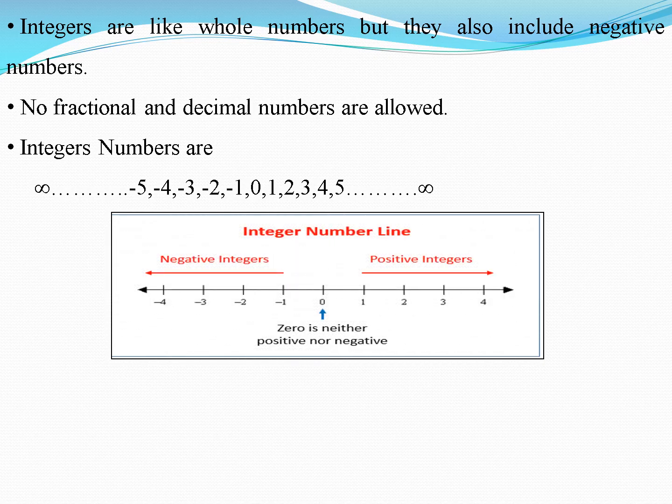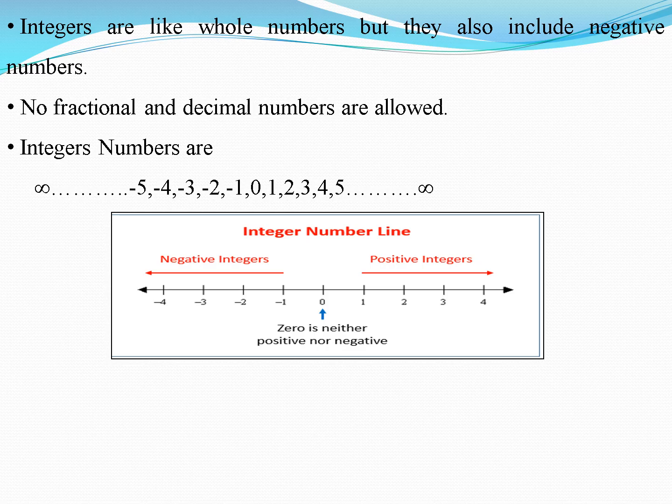So this is the integer number line. Here 0 is in the center, which is neither positive nor negative. Remember, 0 is neither positive nor negative, and to the right side of the 0 there are only positive integers, and to the left of the 0 there are negative integers.